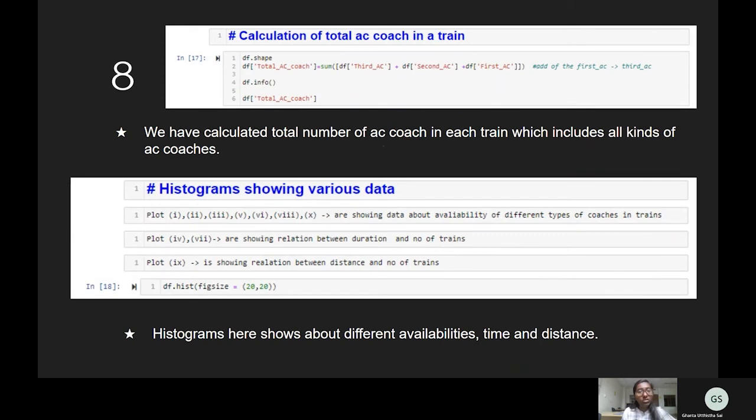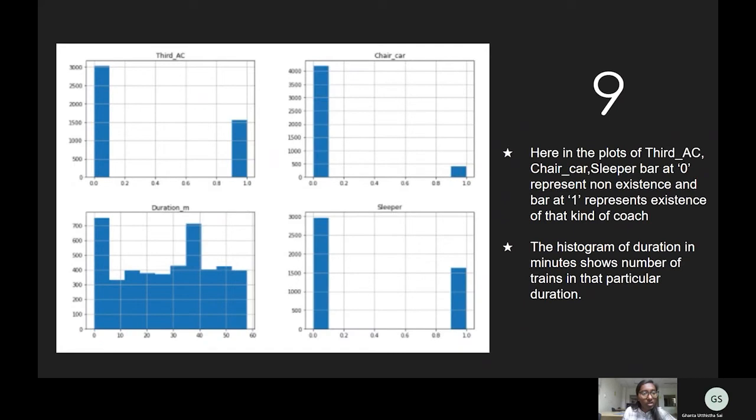Calculation of total AC coaches in a train. We calculate the total number of AC coaches, which includes first class, second class and third class AC, using this code. There are many histograms which help us analyze the data clearly. The first histogram shows us the third class AC.